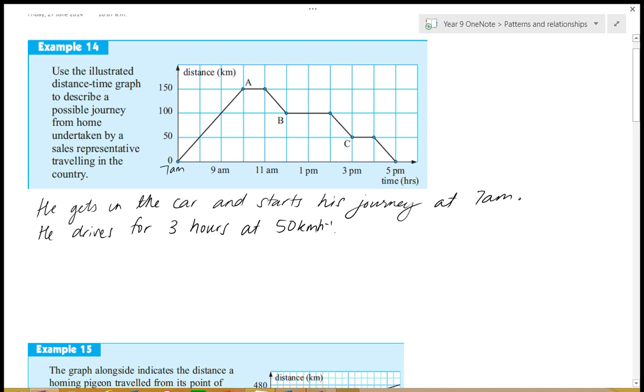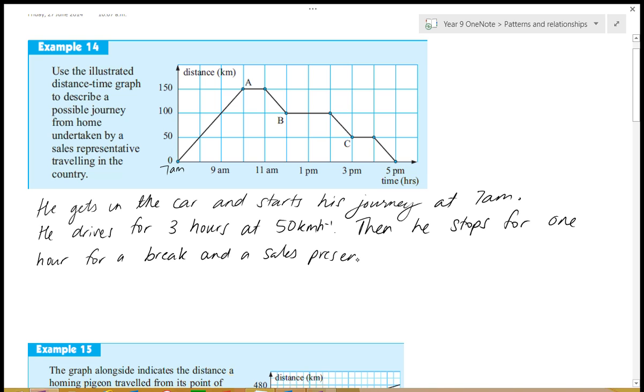Okay? Alright, what happens when he gets to his destination? Megan? He stops for an hour. Okay, so then he stops for 1 hour. And what do you think he's going to do during this hour? Jasmine? Relax, because he's been driving for 3 hours straight. Okay. Maybe he's making a sales presentation. What's your idea, Flynn? I thought he might be making sales because he has initiative. A sales presentation. Good on him.